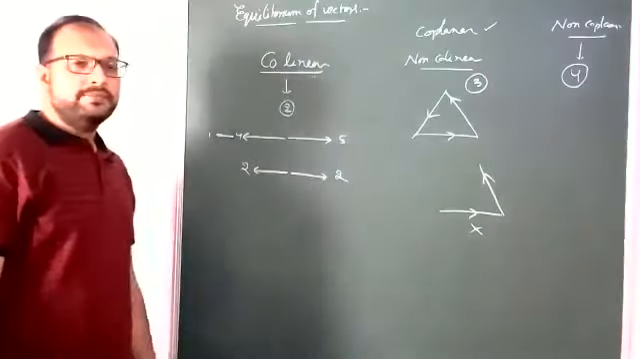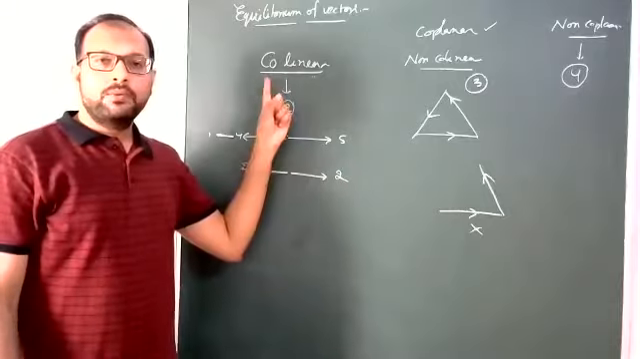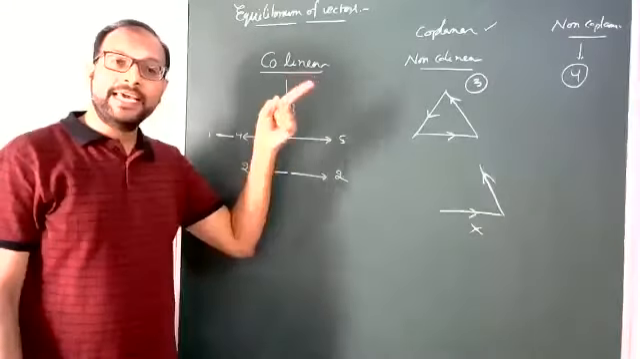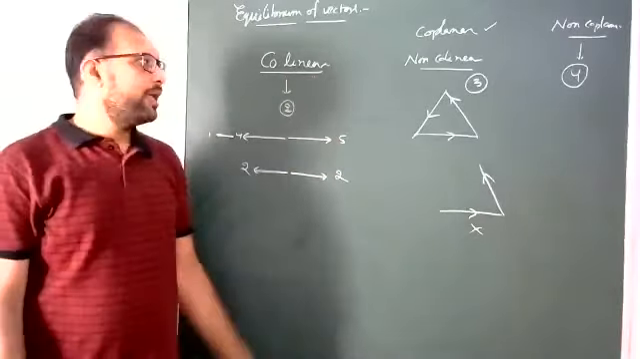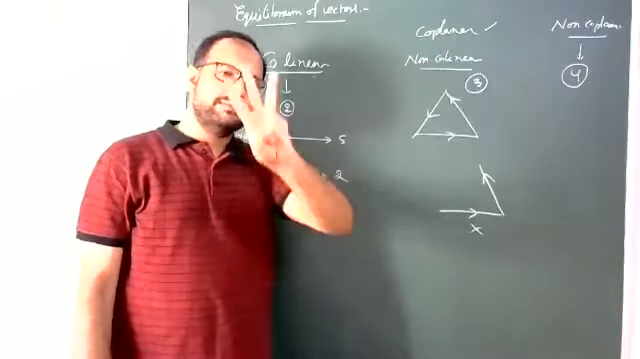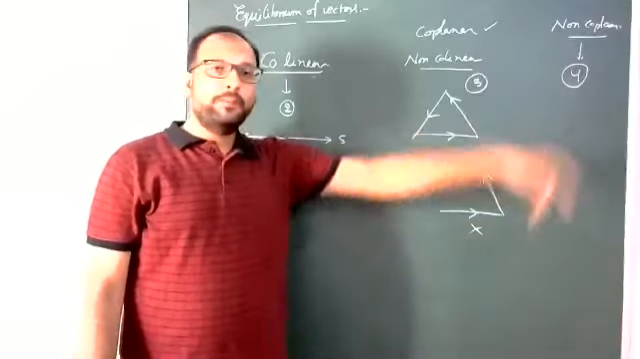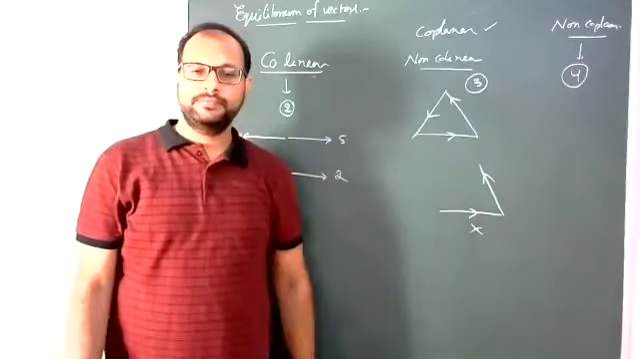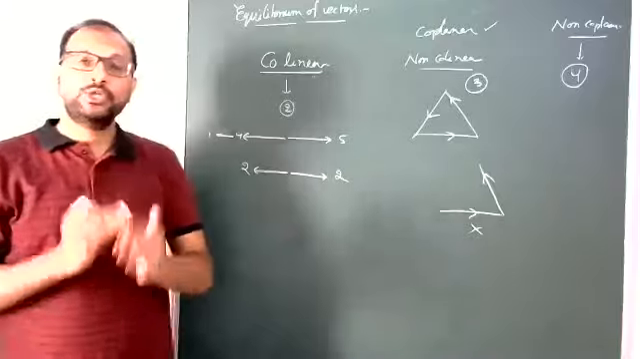Yes, students, so here the minimum number of collinear vectors is 2, the minimum number of non-collinear but coplanar vectors is 3, and non-coplanar vectors is 4. This is sufficient to produce equilibrium.